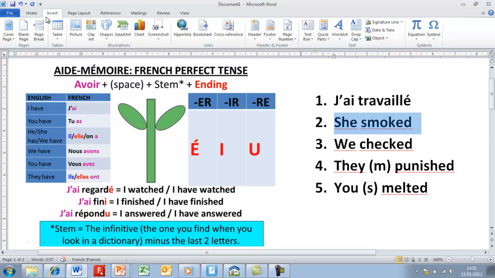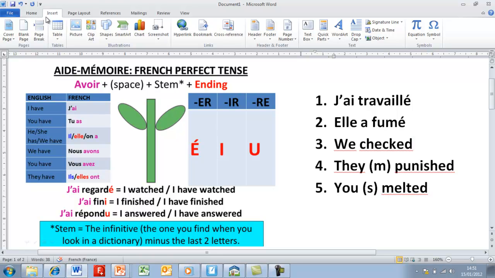Next one, she smoked. Now again, when I look up smoke, I will see the noun, the smoke that you will see in the air, but also the verb, the act of smoking. First I'll need elle for she, and then a to say she has, as per avoir. And then the verb to smoke, which when I look it up is fumer. And just with the last example, take off the ending and add the E with an accent.